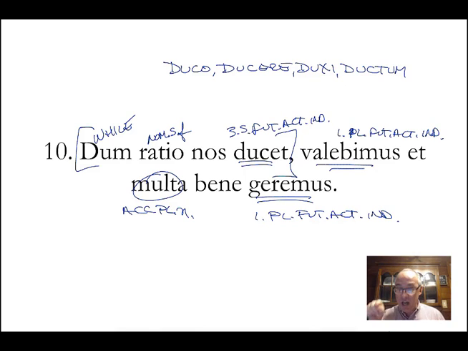The Romans would not do that. The Romans say, while reason in the future leads us, so long as reason will lead us. That just sounds like bad English, but that's how the Romans do it, and that's not how we do. So while reason leads us, we will be strong, and we will carry out many things well.